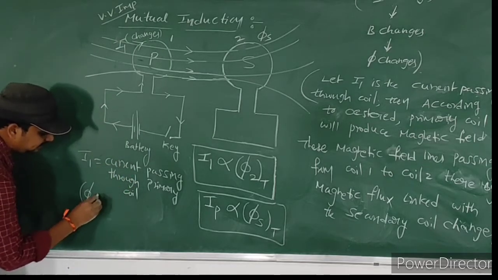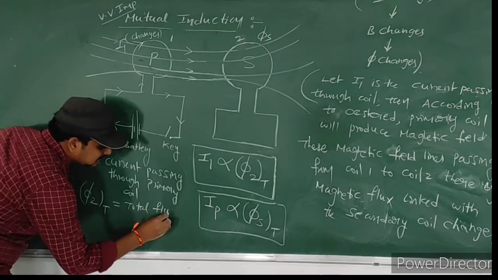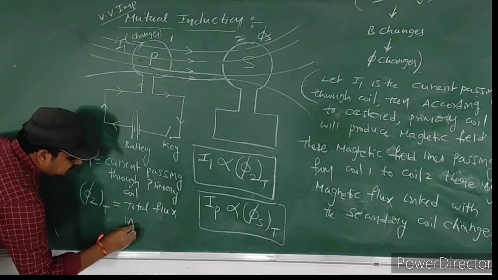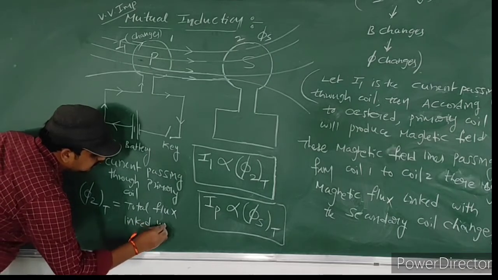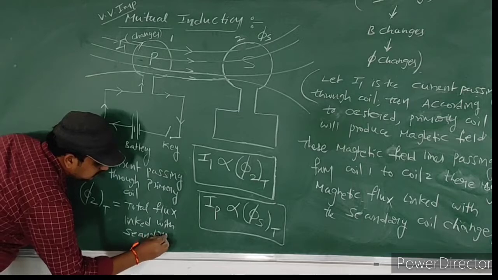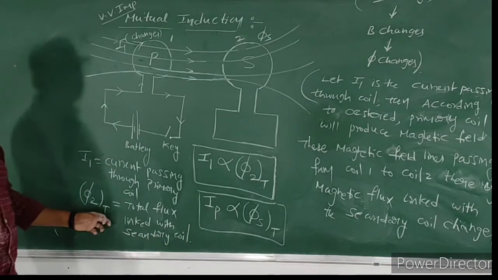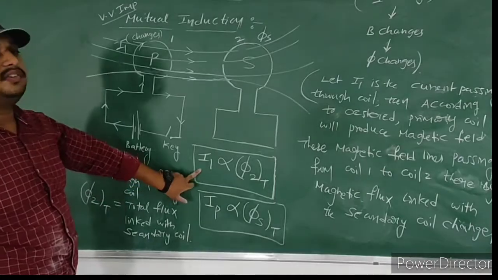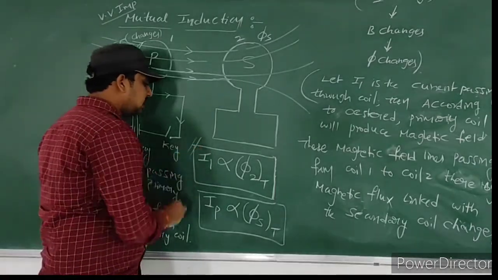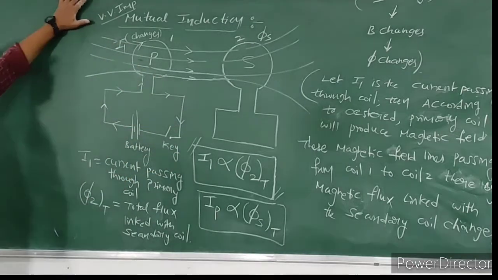Pi 2T means total flux linked with the secondary coil. The total flux linked with the secondary coil. Okay, so this is very, very important. So this process is called mutual induction.